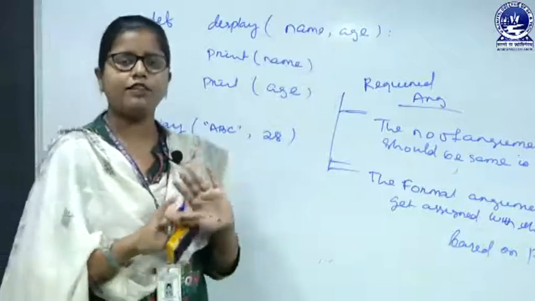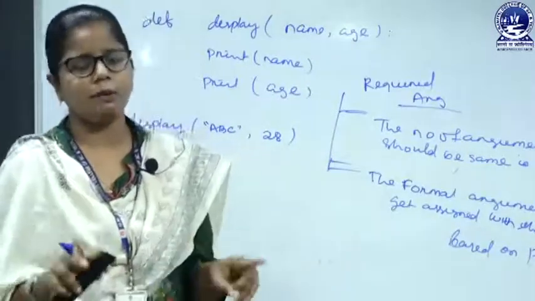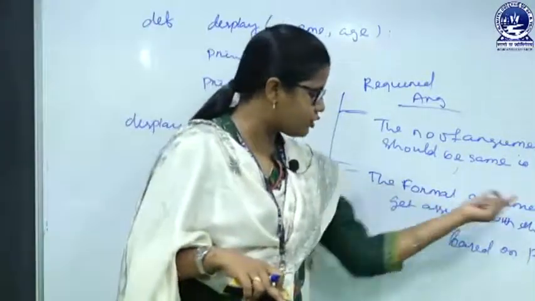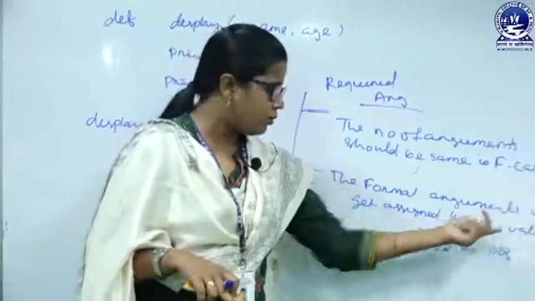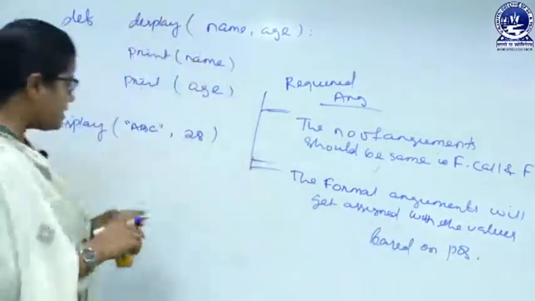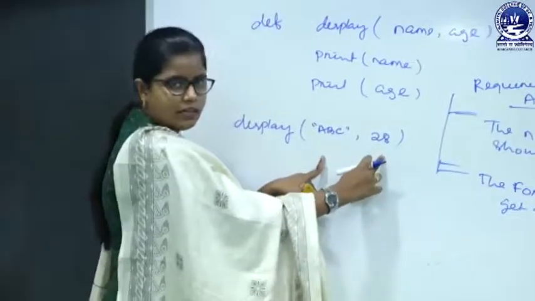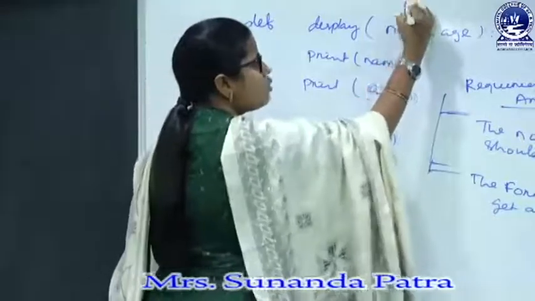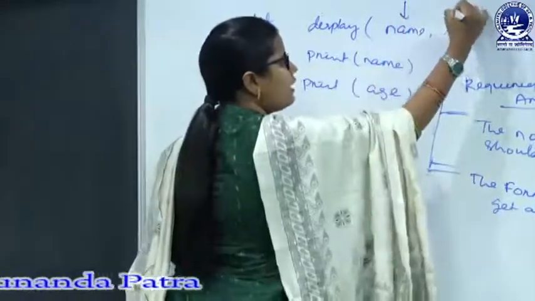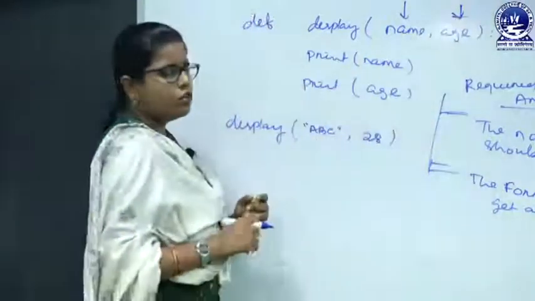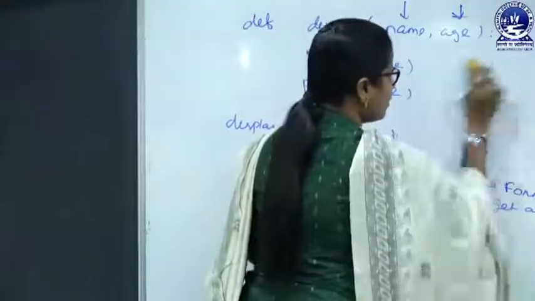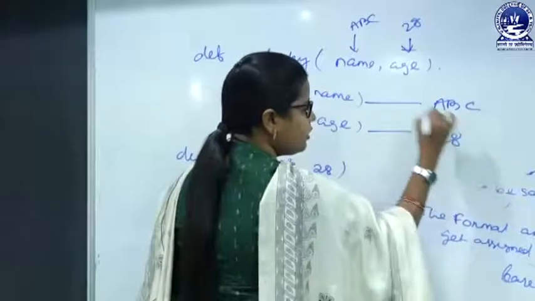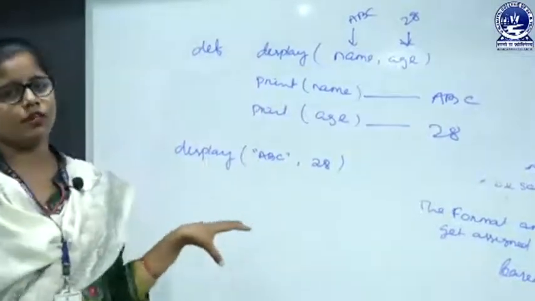That means the number of actual arguments should match the number of formal arguments. This is the first thing. Second, the formal arguments will get assigned values based on position. That means if I am passing ABC, 28 here, and I write name and age, then ABC will go to name and 28 will go to age. So when I call this function, the output will be: the name is ABC and the age is 28. This is what the required argument actually is.